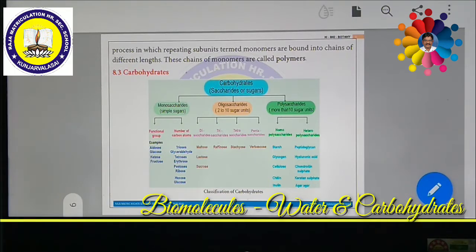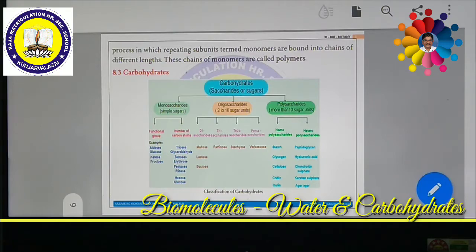Okay, come to the point. What is cellulose? Cellulose is a structural polysaccharide made up of thousands of glucose units. Not one or two or hundreds, but thousands of glucose units. It consists of beta glucose units held together by 1 to 4 glycosidic linkages. What is a glycosidic linkage? When two monomers are joined together by removing a water molecule, it is called a glycosidic bond. Such glycosidic linkages are formed in cellulose, forming long unbranched chains.